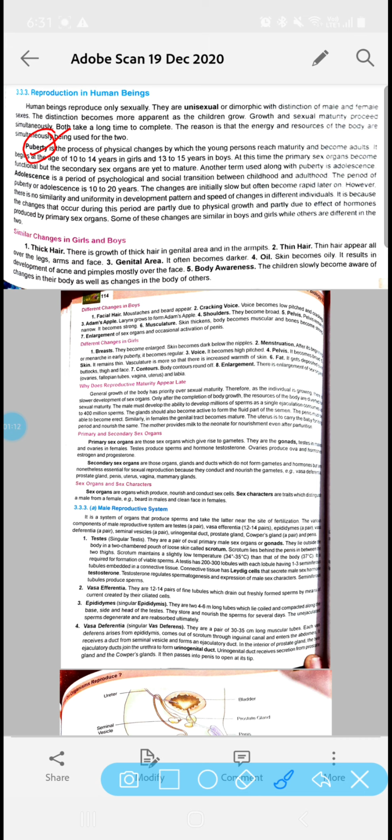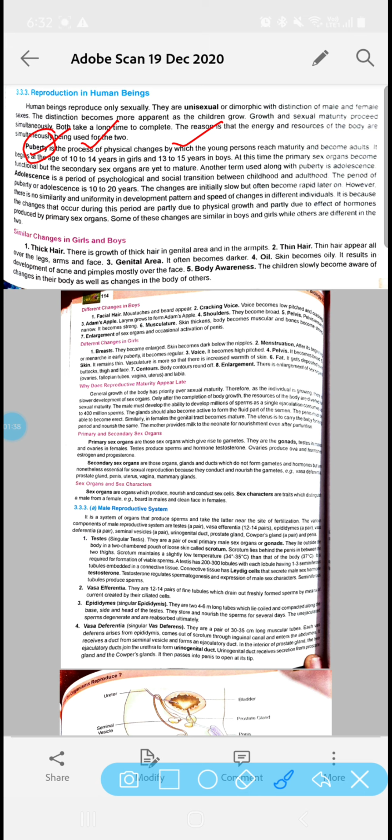You all have studied puberty in your lower classes also, and here I want to add one important thing which you have to remember, that females attain puberty earlier as compared to males. So in girls the puberty time period is 10 to 14 years, but for boys it is quite late as compared to the girls, that is 13 to 15 years.